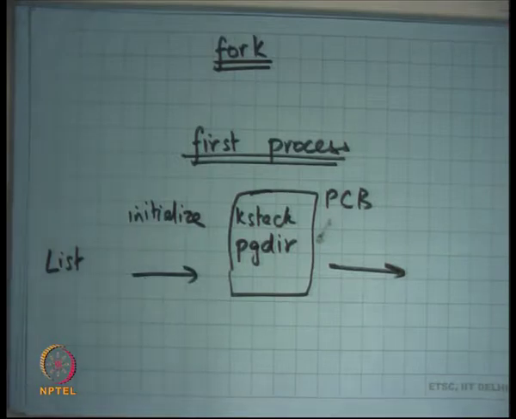The scheduler is going to pick one of these PCBs and switch to it, because I have initialized the K stack in such a way that when you switch to it, you're going to start running exactly as you wanted it to run. That's fine, right?